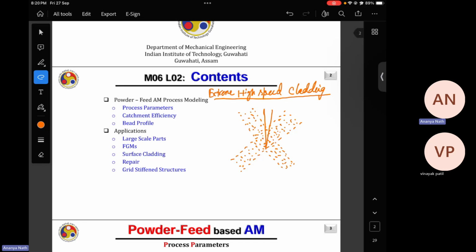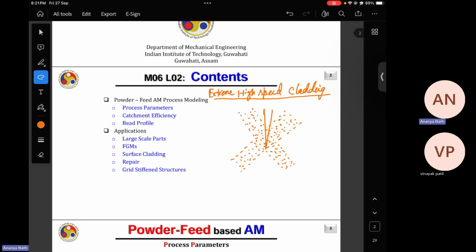Why? Because DED has the advantage of being an open system. So you will find DED as an open system. DED doesn't need a closed chamber. You can find closed chamber DED with very renowned companies like Optomec, and DMG Mori has their own closed chamber. But DED can work in an open environment. You just have to have the proper flow rate of the shielding gas. The shielding gas is there near the melt pool region.